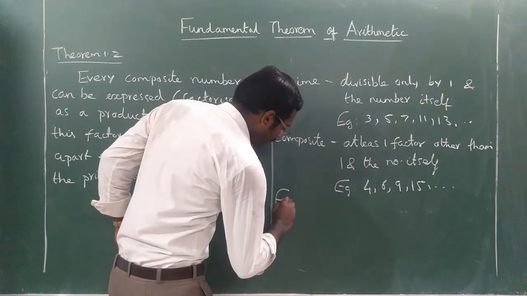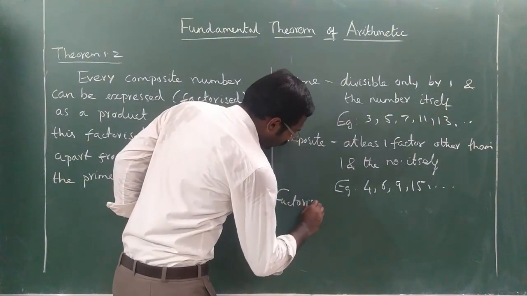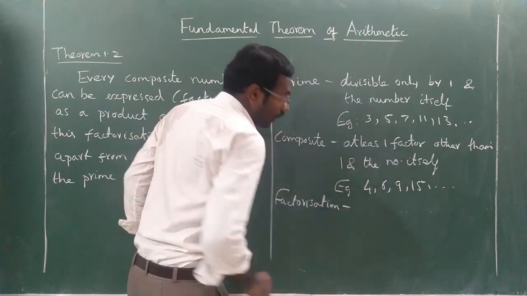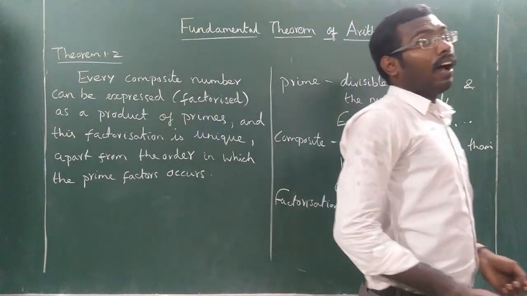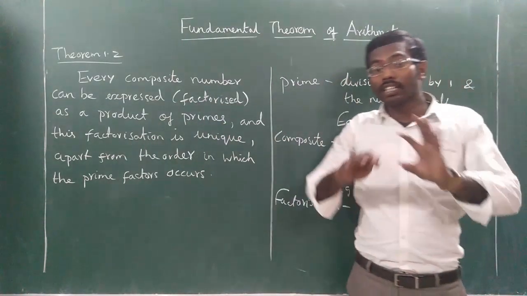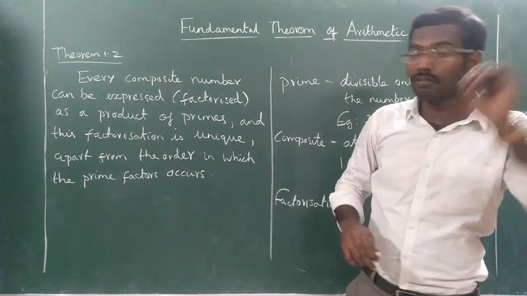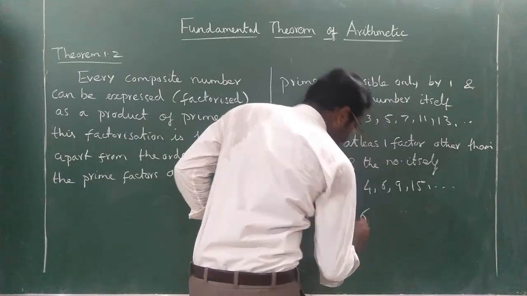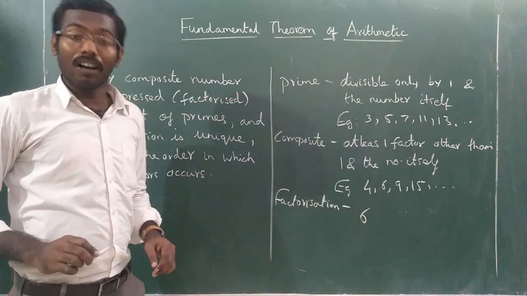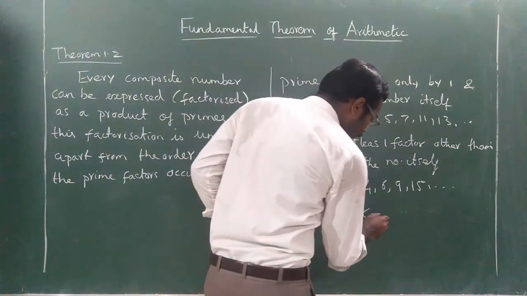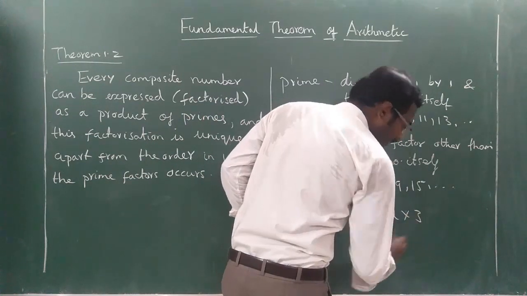So factorization means if you split a composite number as a product of prime numbers. For example, 6 is a composite number. 6 can be represented as 2 into 3.